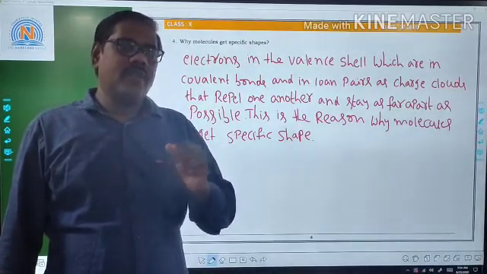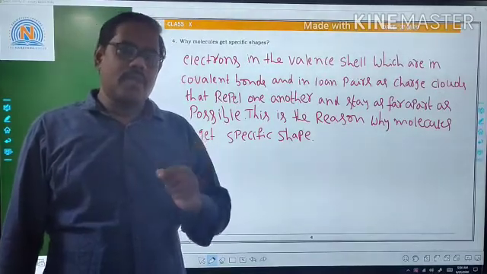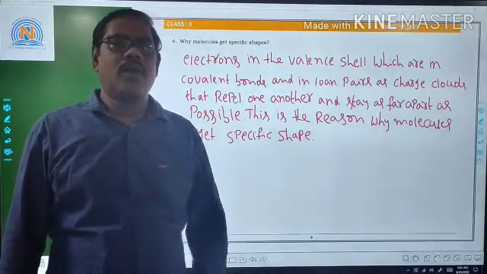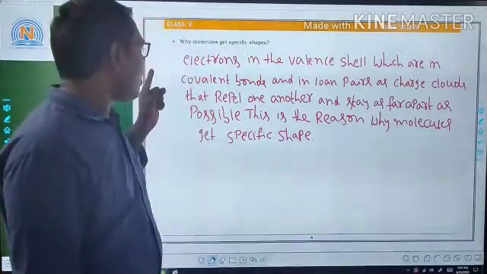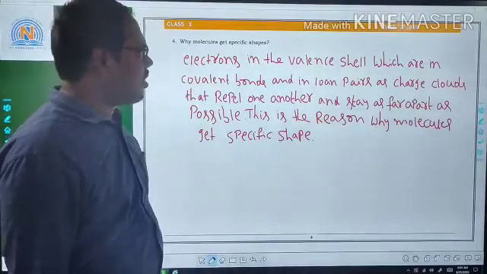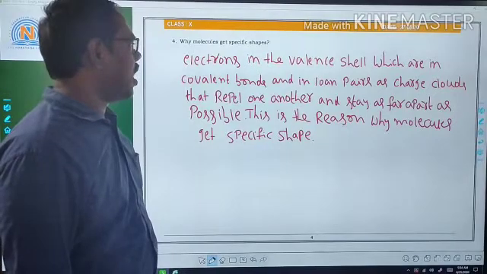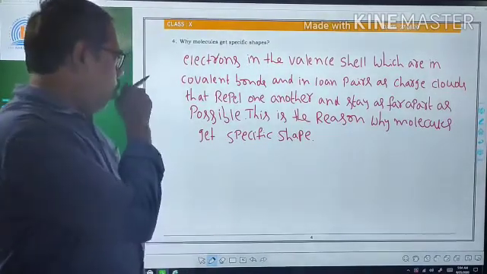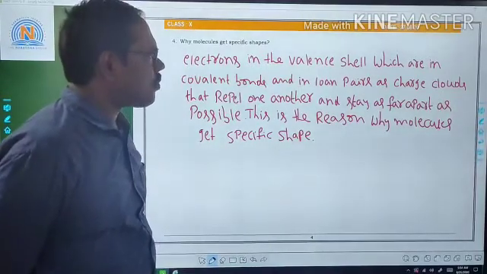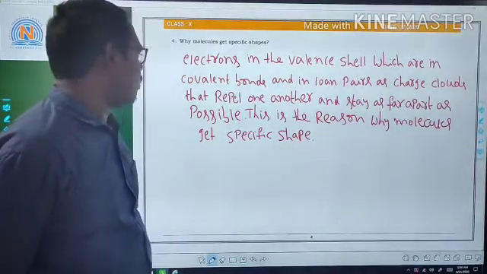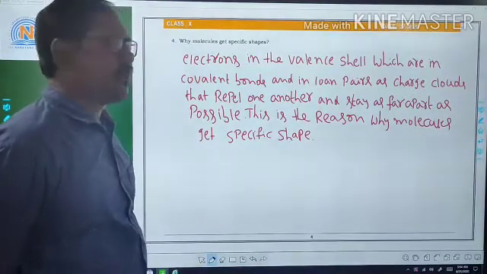Based on the repulsions between bond pair and bond pair, bond pair and lone pair, or lone pair and lone pair, the molecule gets its shape. Otherwise, we can say: electrons in the valency shell, which are in covalent bonds and in lone pairs, act as charged clouds that repel one another and stay as far apart as possible. This is the reason why molecules get a specific shape.